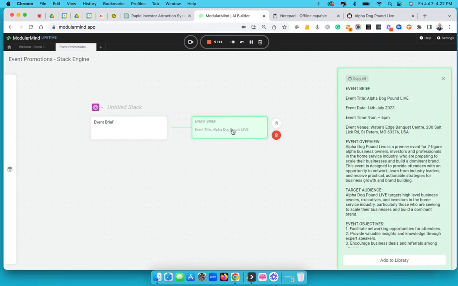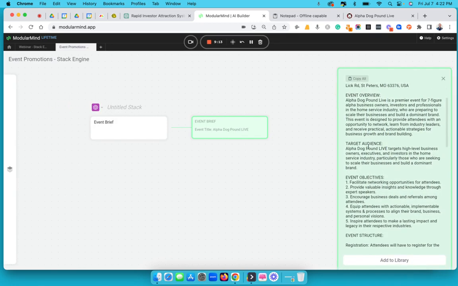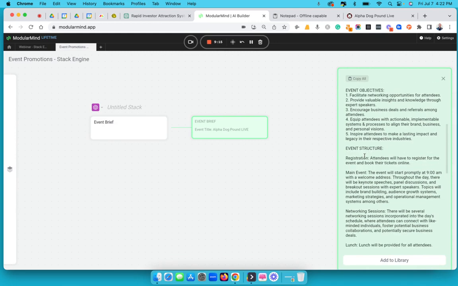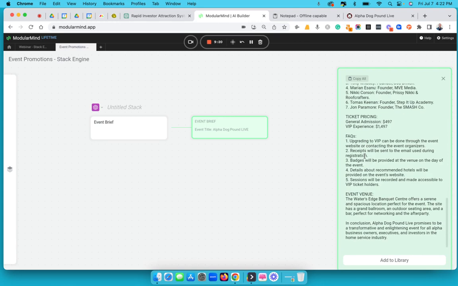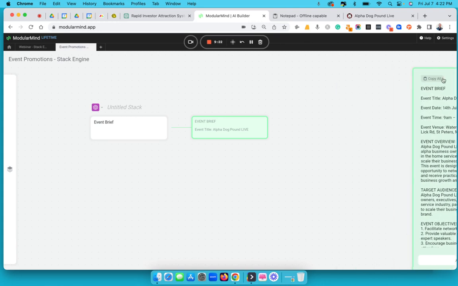Let's take a look at what we got. Event overview, target audience, event objectives, event structure. This is great. Take a look. Isn't it awesome? All of that. All right, so we got that done.